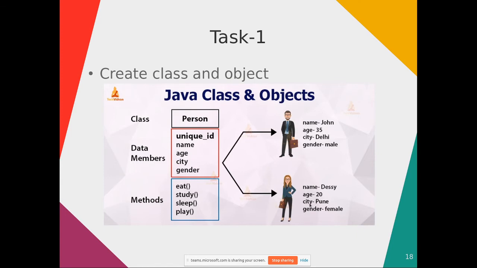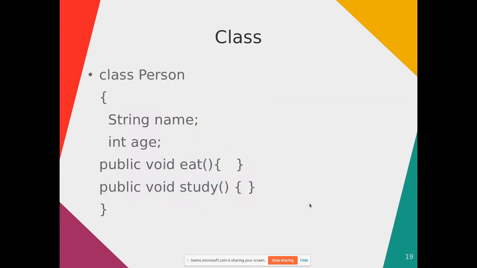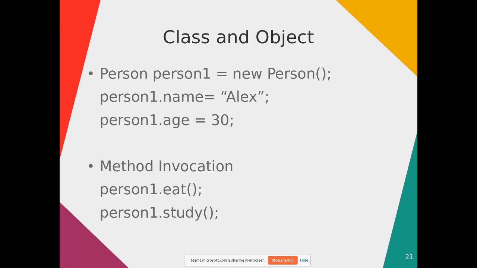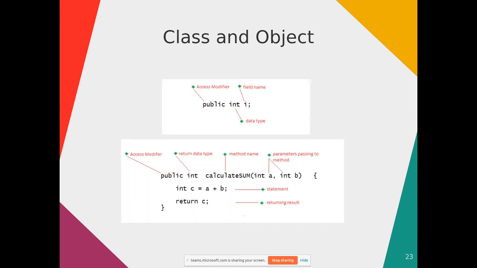So how do you do that? In Eclipse, you first create a project, then create a person class. Inside the class you have to declare these attributes or data members like name, age, city, and gender. Name will be of string type. So how do you declare data?